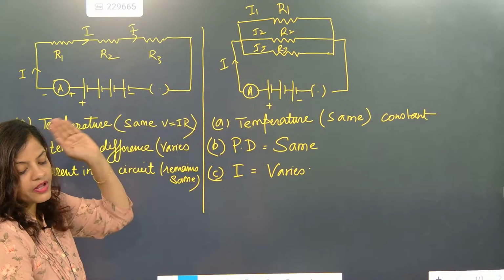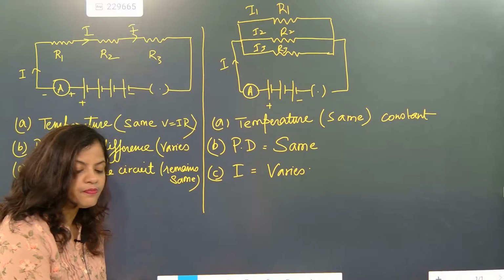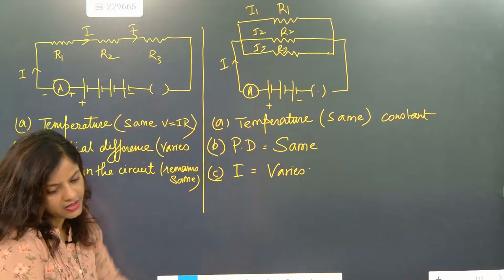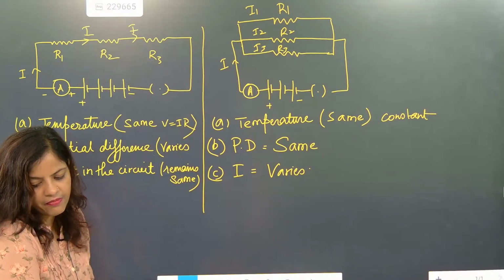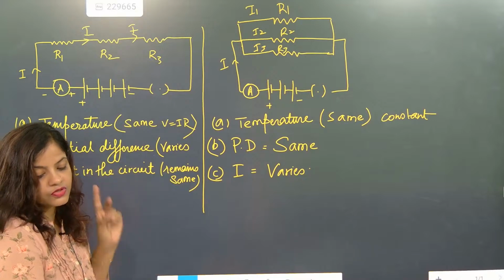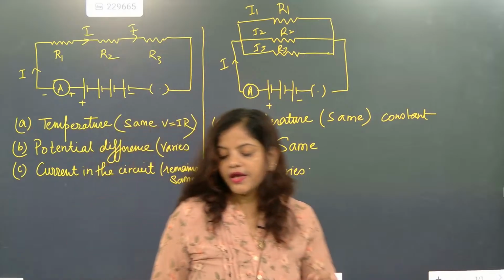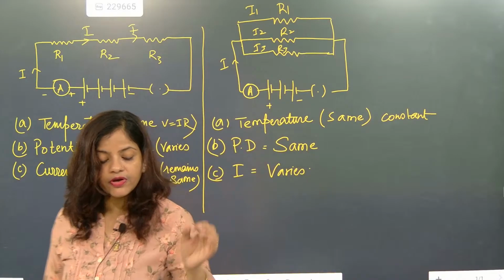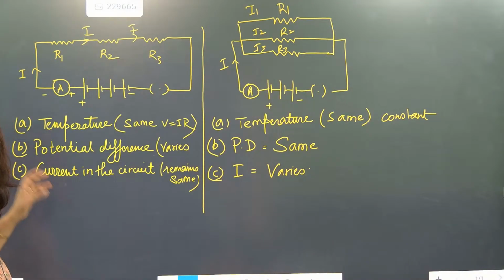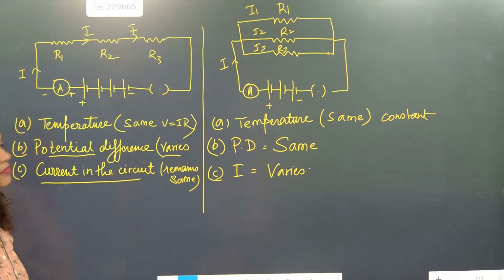constant, because whenever you do series connection or parallel connection, the most important thing to remember is that in both situations, Ohm's law has to be followed. Once you are following Ohm's law, the simple point is that following Ohm's law means temperature is constant. Understood? Now the next one: potential difference varies and current in the circuit remains same.